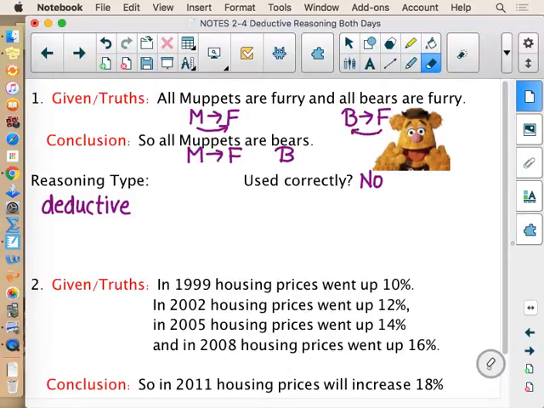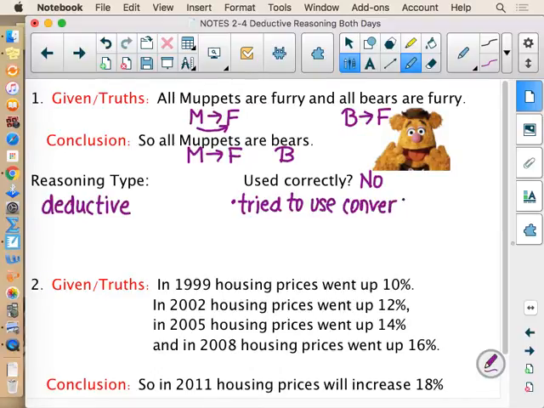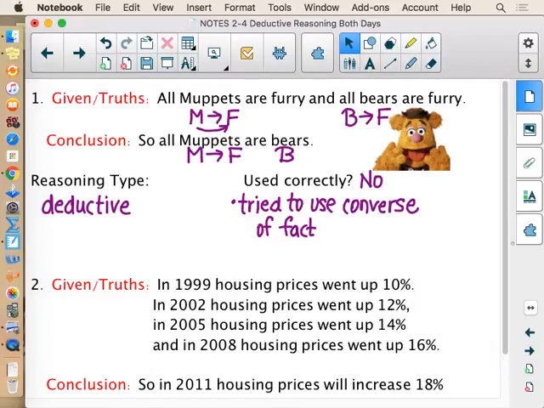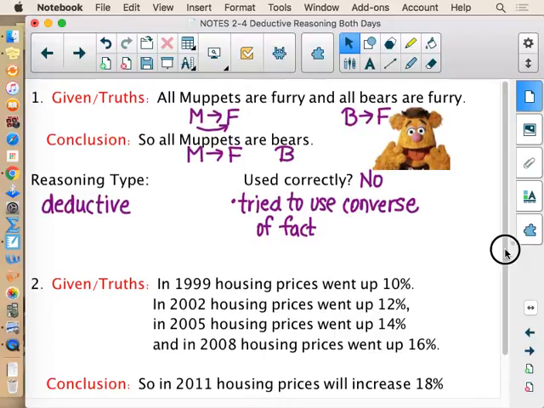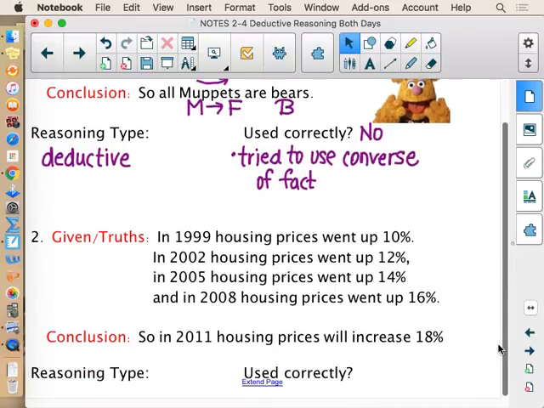That would be using our logic in the converse, and not all statements are true in the converse. So they tried to use one of their facts in the opposite direction, the converse of a fact, and that's not allowed unless we have proof that the converse itself is also true. Unless we know for sure that the converse is true and that's not stated true, then it's not used correctly because we're using logic in the incorrect direction.